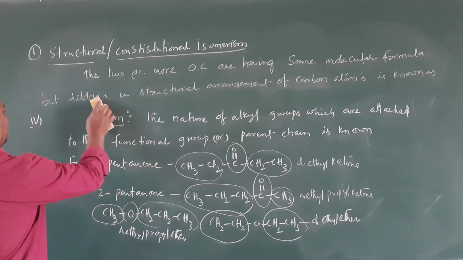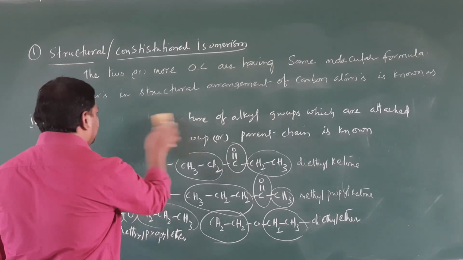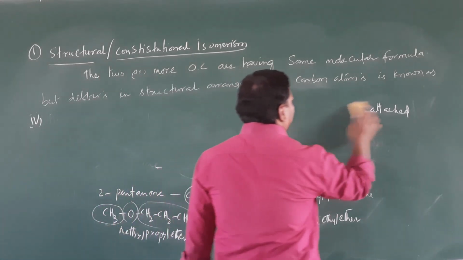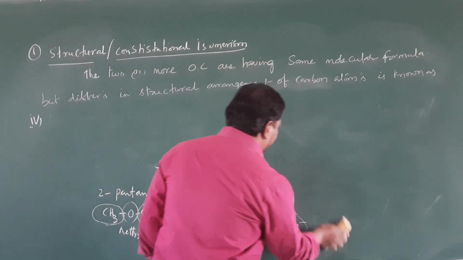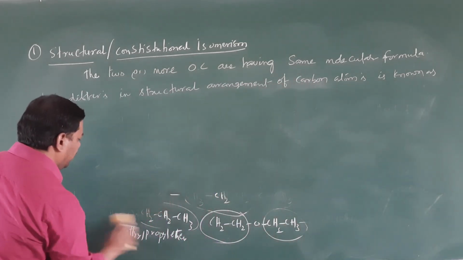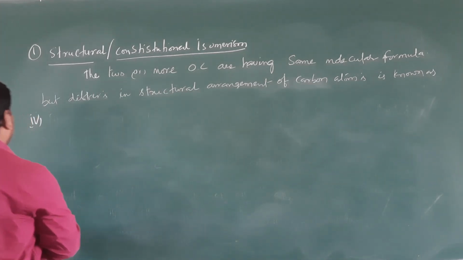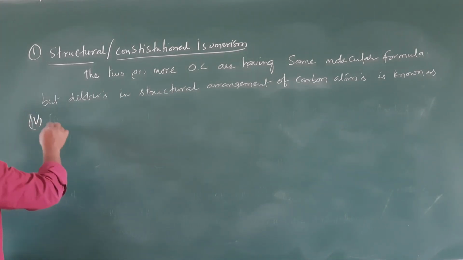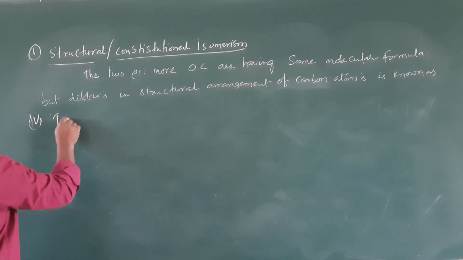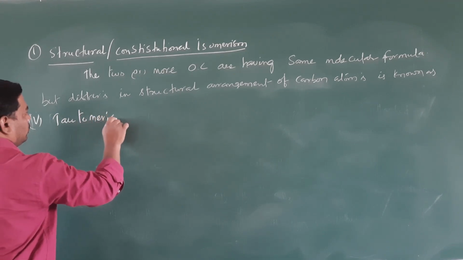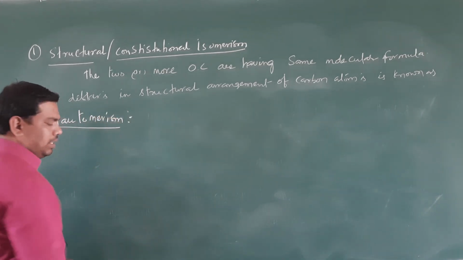So next we will move to the last one, that is tautomerism. Tautomerism is a very different kind of isomerism, student. How can we define tautomerism?